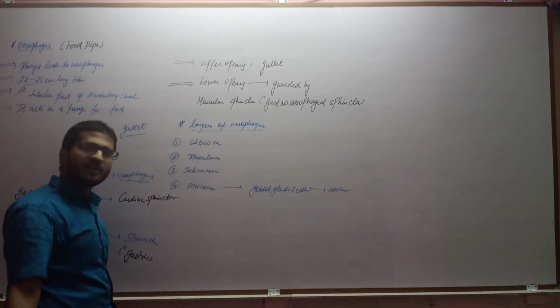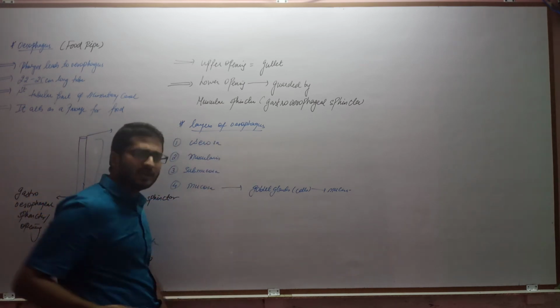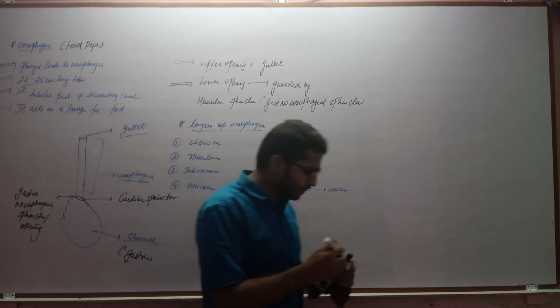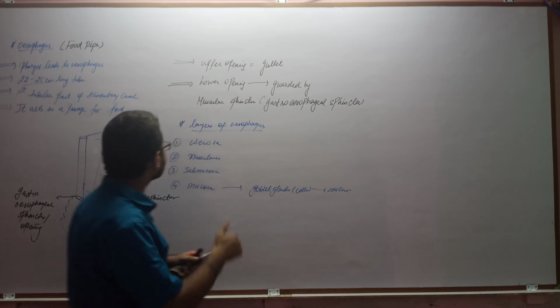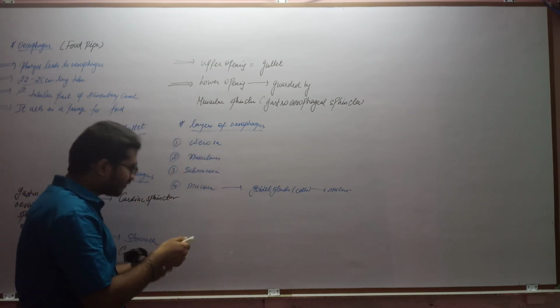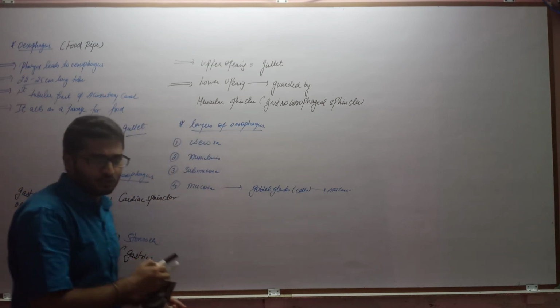Clear? A separate video will be made on all these four layers of the alimentary canal later on, so you need not worry. So the layers are serosa, muscularis, submucosa as well as mucosa.